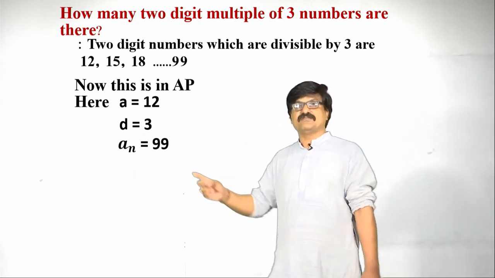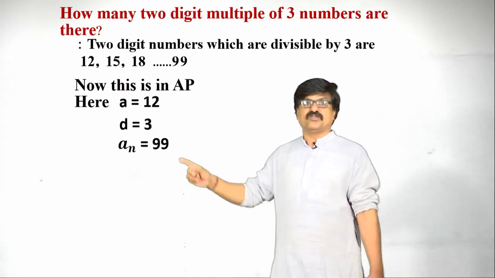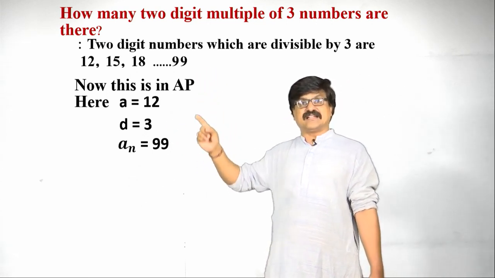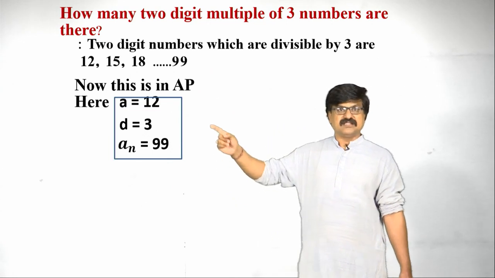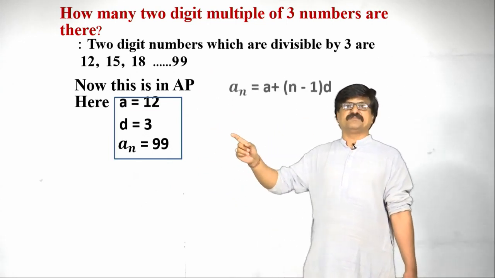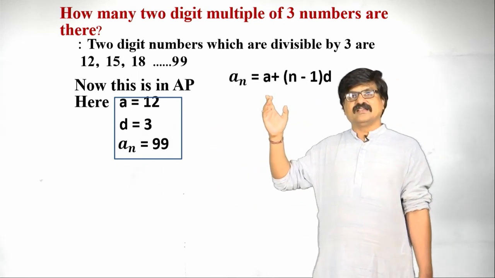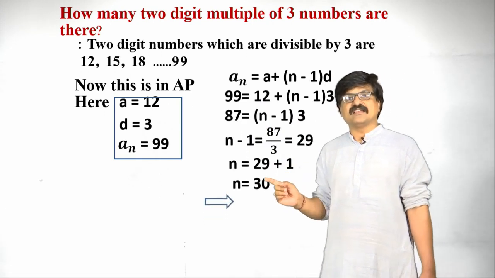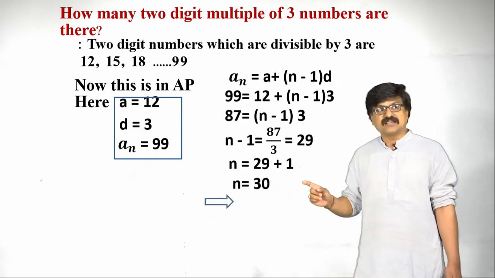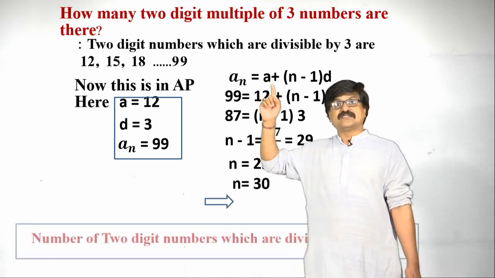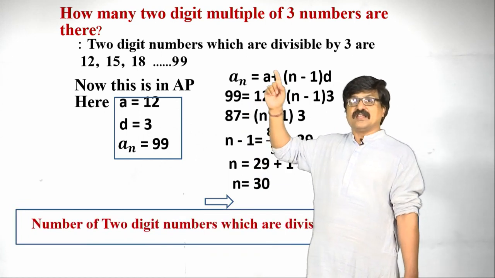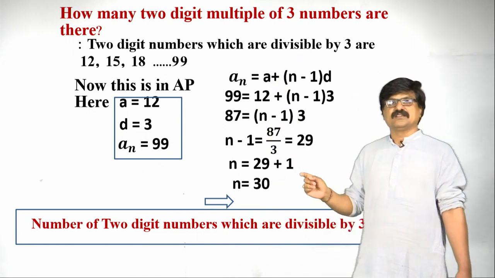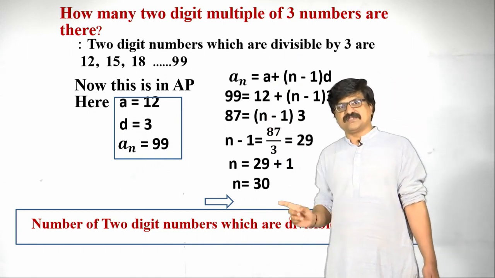Now, this is in AP. Why? Because the common difference is 3 here. What is the A value? 12. What is the D value? 3. The last term, consider it as An here. I think these are all the data. The next step is to write the An formula again, substitute these values here, simplify, and finally we get n equal to 30. What is the meaning here? So, there are 30 2-digit numbers which are multiples of 3. Therefore, the number of 2-digit numbers which are multiples of 3 is 30 here.